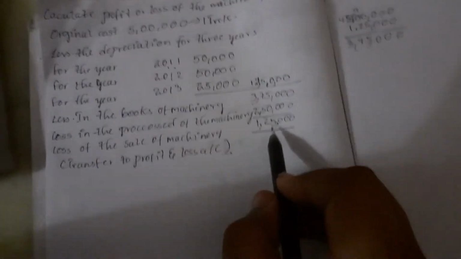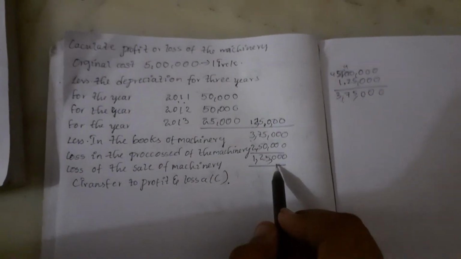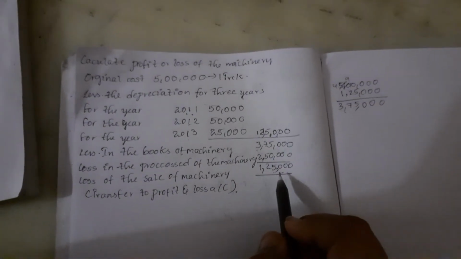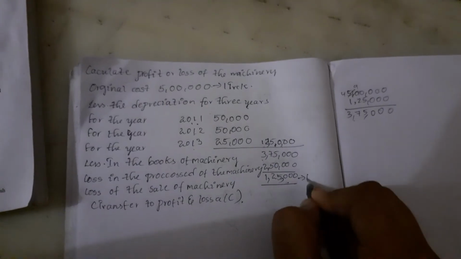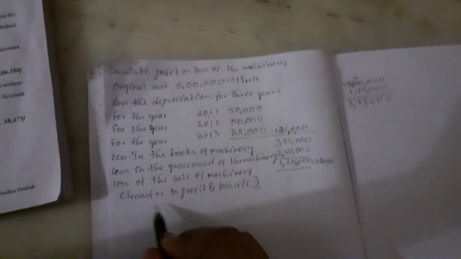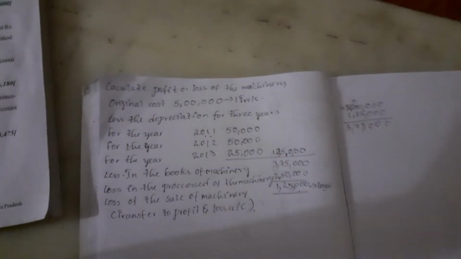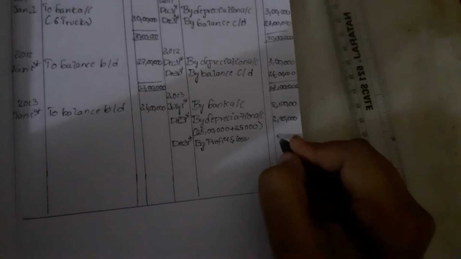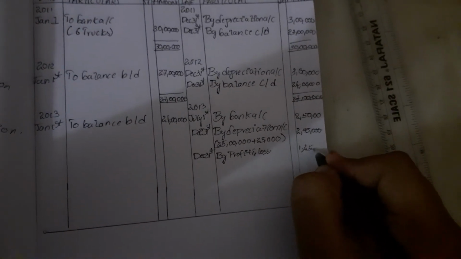As we subtracted, we'll get 1,25,000. This is the loss which the company has to bear. This will be transferred to profit and loss account. As the profit and loss account is 1,25,000.